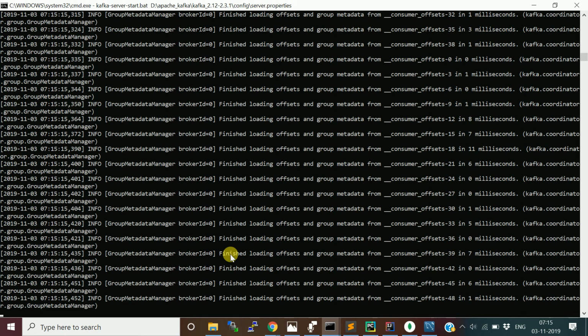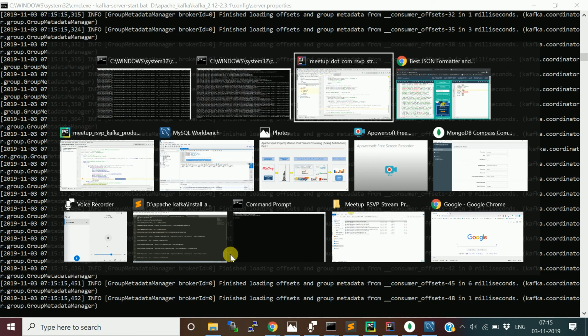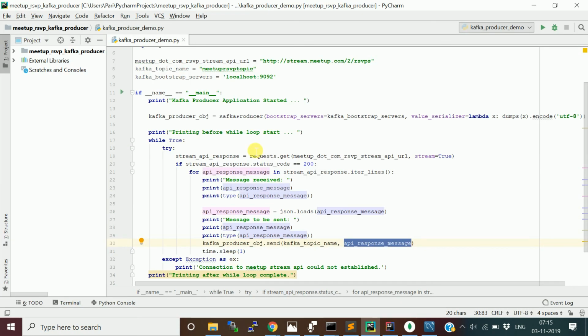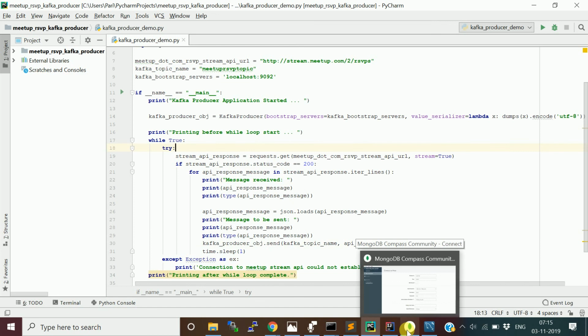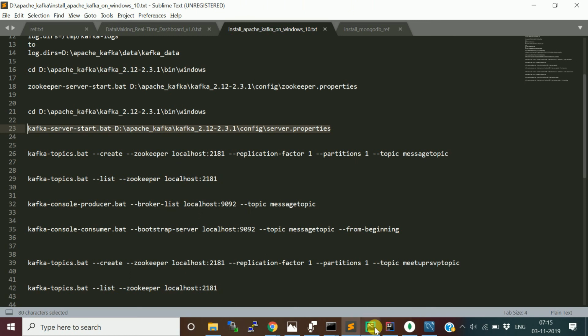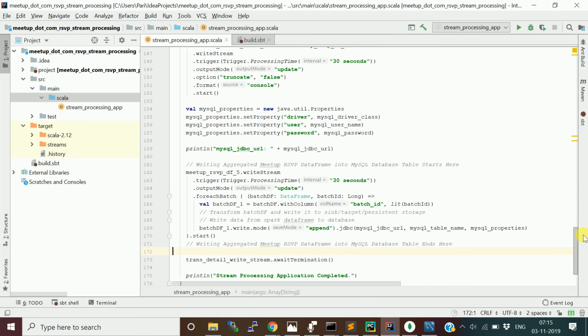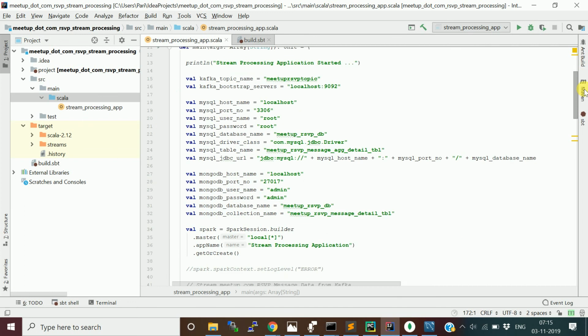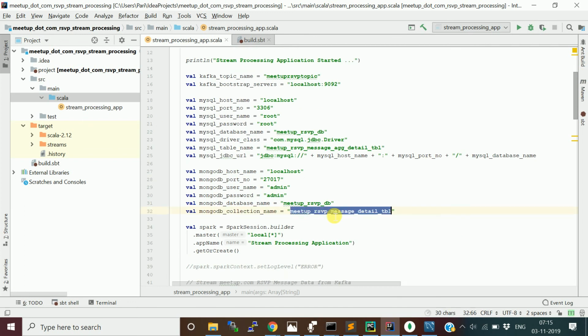Okay, so the Kafka server also started. Now let's go and publish some messages. Before that, I need to create a MongoDB collection, which I cleared actually. So the MongoDB collection is basically, this is my MongoDB collection name. I'll create that.